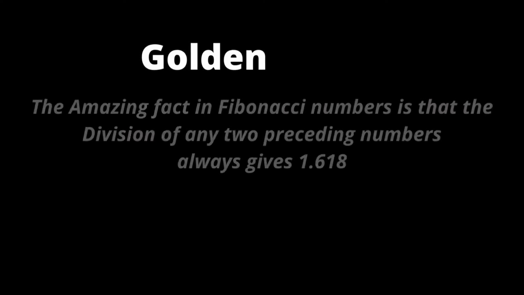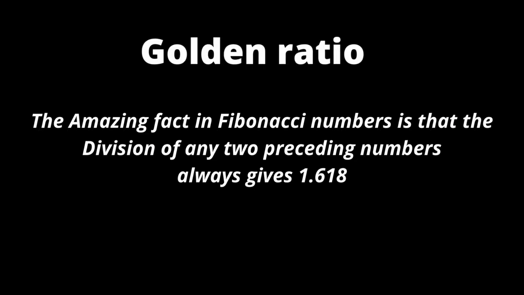Then coming to the golden ratio. What a golden ratio means is that if you divide two numbers and the division ratio comes to 1.618, then it is called the golden ratio. And to our surprise, when you divide any two preceding Fibonacci numbers, your answer will always be about 1.618. You can divide any two numbers, dividing the larger number by the smaller number, and you will get the answer to be 1.618. That is also really wonderful.